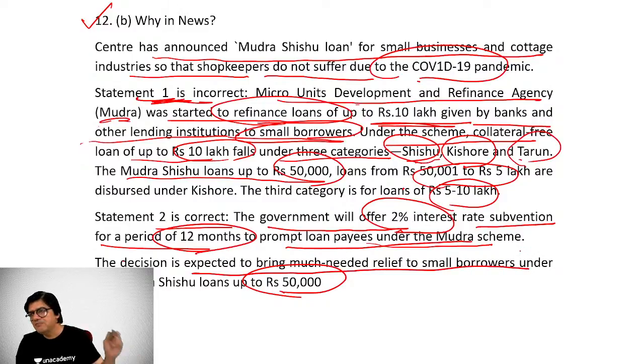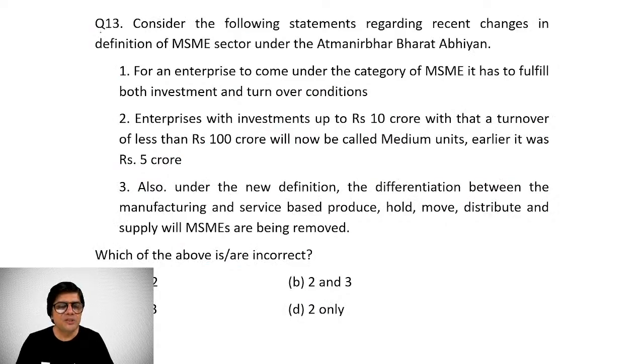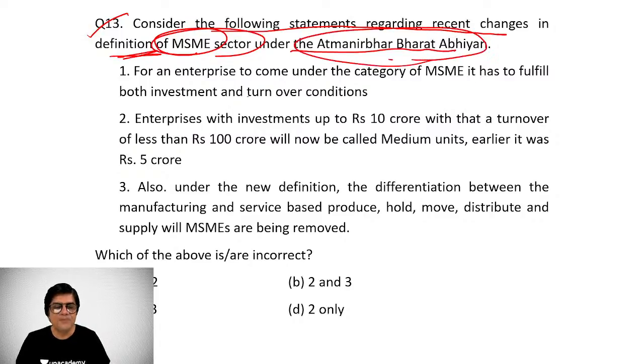It's a great scheme for small borrowers because it offers not only interest rate reduction for 12 months, but it also offers, so to say, a very subsidized loan within a limit of up to 5 to 10 lakhs, right? Mudra, Kishore, and Tarun. Question number 13, students, consider the following statements regarding recent changes in the definition of the MSME sector under Atmanirbhar Bharat Abhiyan.